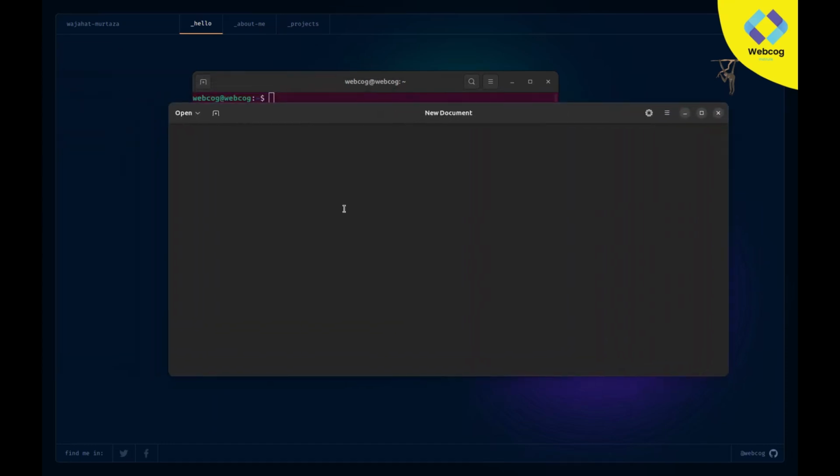So basically we have some types of shells. I'm going to write them here. First of all, we have Bash. Second one we have SH. After that we have KSH and TSH. Then we have Fish and we have ZSH. These are the types of shells we normally have. Normally Linux uses Bash shell, and if you are a Mac user, you can see in Mac we have ZSH shell.